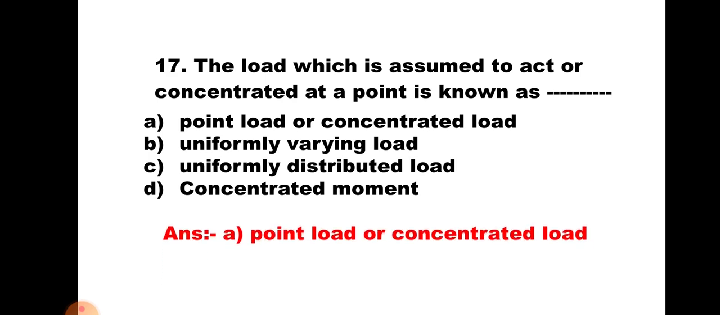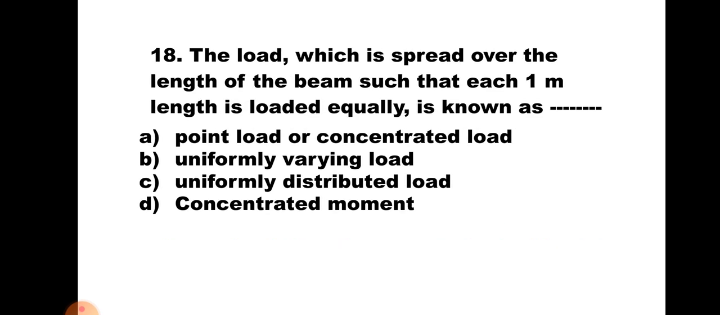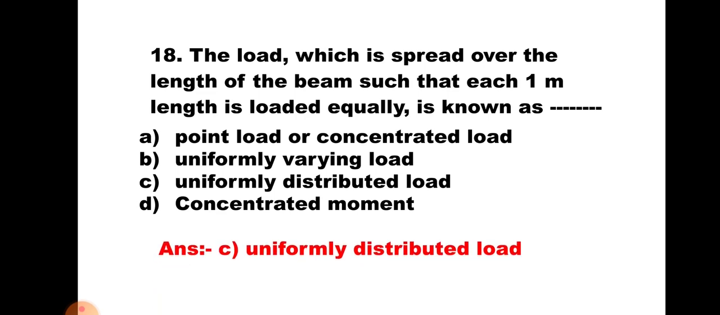Point or concentrated load. Question number 18. The load which is spread over the length of the beam such that each 1 meter length is loaded equally is known as: A. Point load or concentrated load, B. Uniformly varying load, C. Uniformly distributed load, and D. Concentrated couple. Now when the load is spread over a length such that every 1 meter length is loaded equally, then it is known as uniformly distributed load.